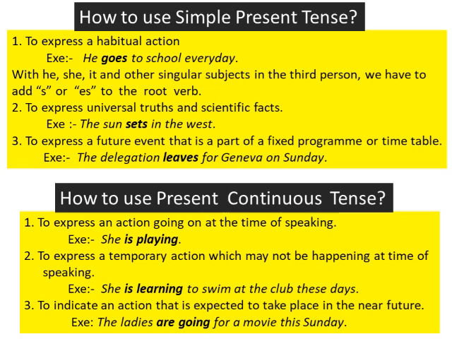But you have to remember that with he, she, it and other singular subjects in the third person, we have to add either s or es to the root verb. You can see in the example, es has been added to the main verb go, and it has become goes. He goes to school.